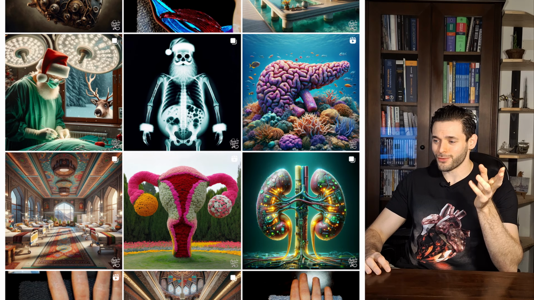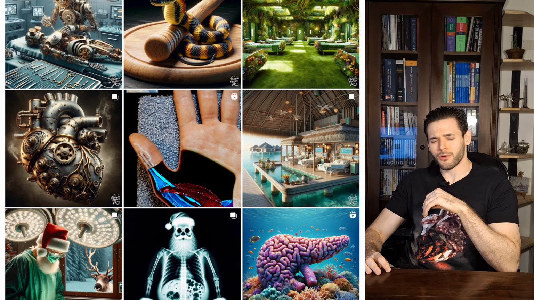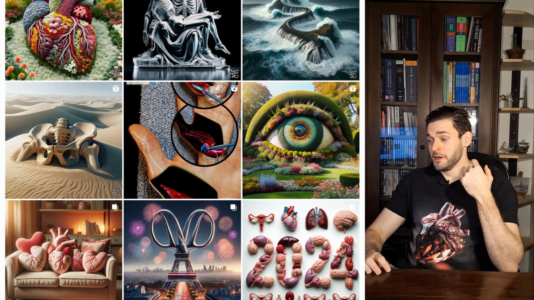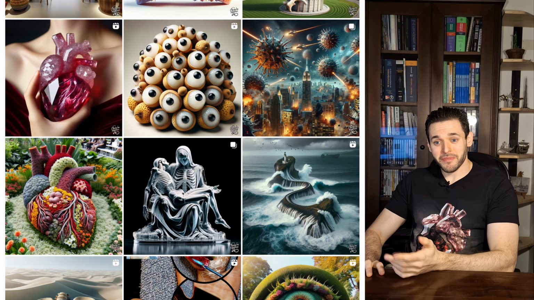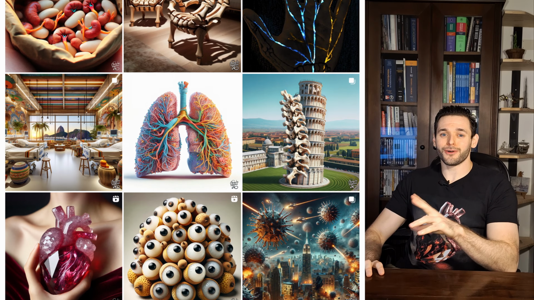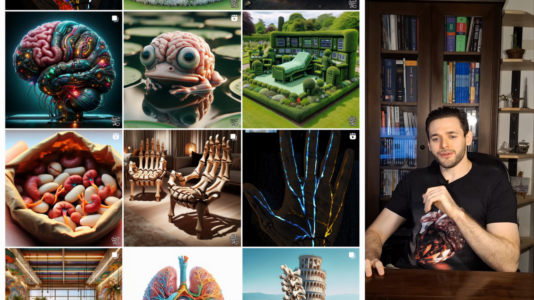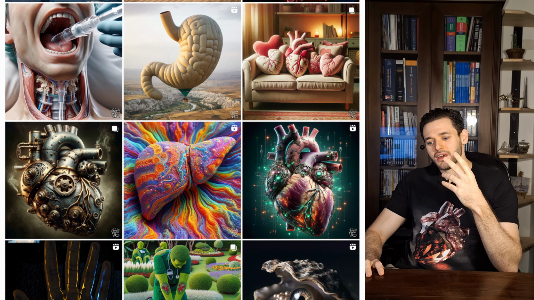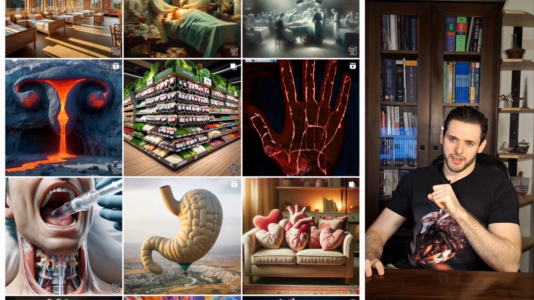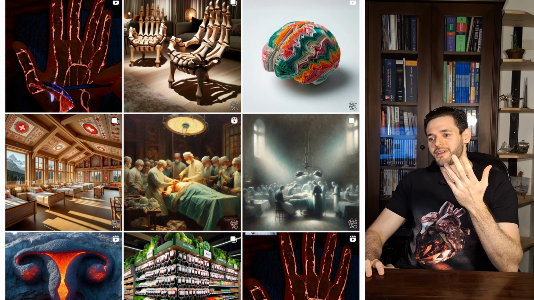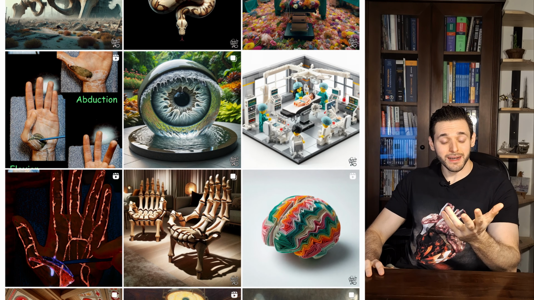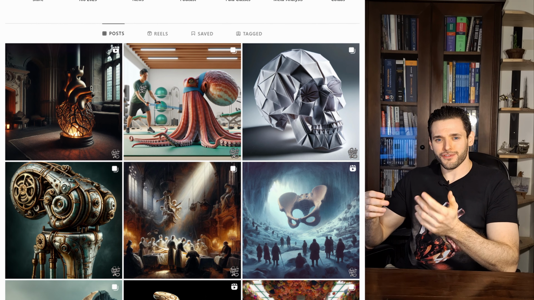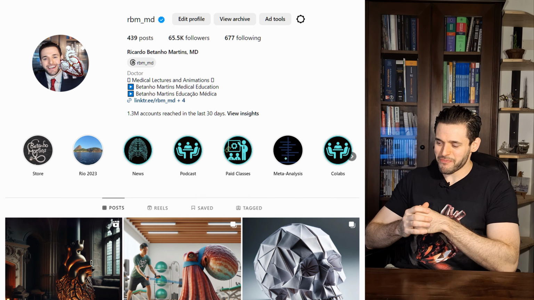So I still use it on Automatic 1111, I think that's how people call it. But I saw a great opportunity because for the first time DALL-E 3, a generative image model, could create anatomically correct images. So that was the first time I could ask for a lung and get something that really resembled a lung. And so I saw a great opportunity there.